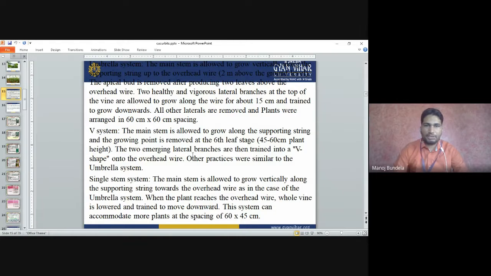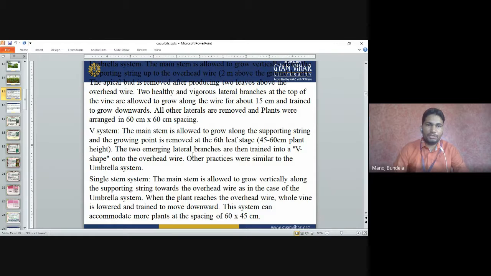Umbrella system: the main stem is allowed to grow vertically along with the supporting string up to the overhead wire, 2 meters above the ground level. The apical bud is removed after producing two leaves above the overhead wire. Two healthy and vigorous lateral branches at the top of the vine are allowed to grow along the wire for about 15 centimeters, trained to grow downwards. All other laterals are removed and plants are arranged at 60 by 60 centimeter spacing.